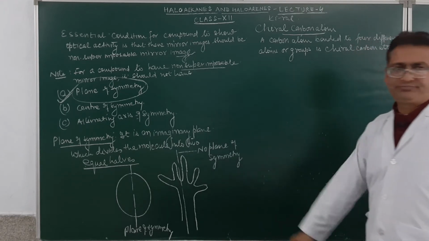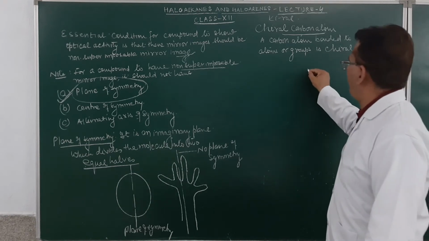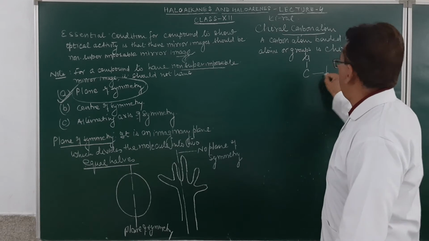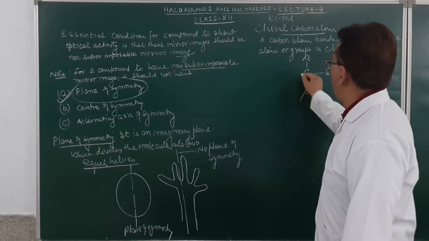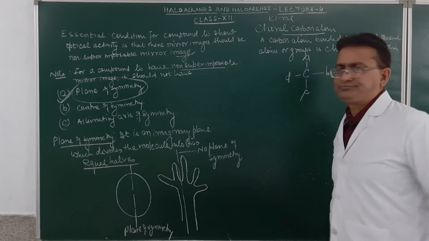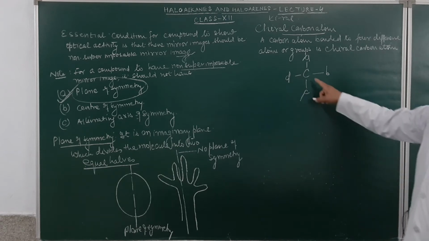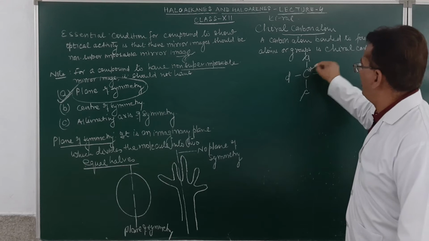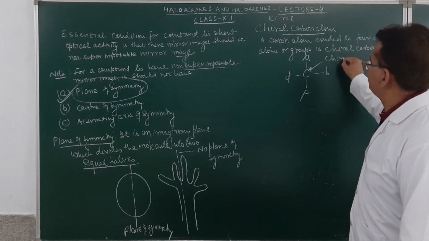Am I clear? You may look at this one. This is C. This is bonded to A, bonded to B, bonded to C, and bonded to D. This carbon atom is bonded to 4 different atoms or groups. So this carbon atom will be called a chiral carbon atom.